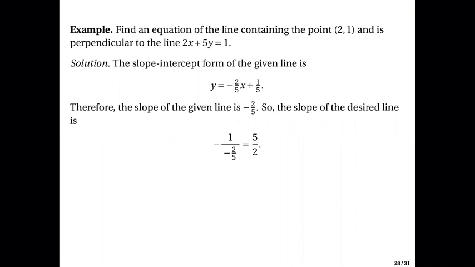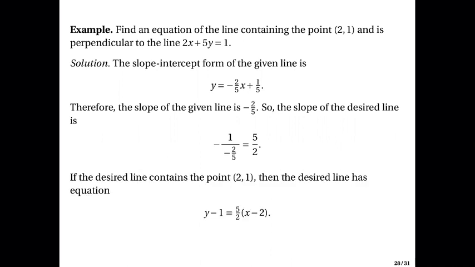Therefore, if the desired line contains the point (2, 1), the desired line has the equation given by this: y minus 1 equals 5 halves times (x minus 2).